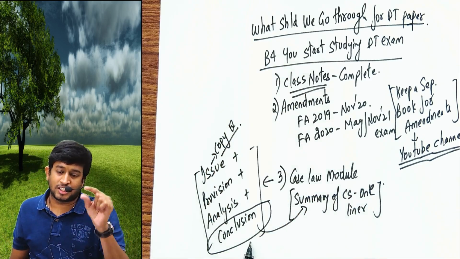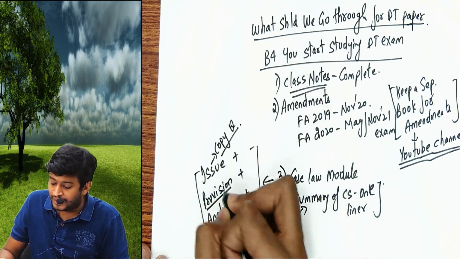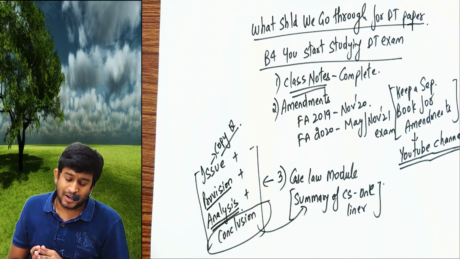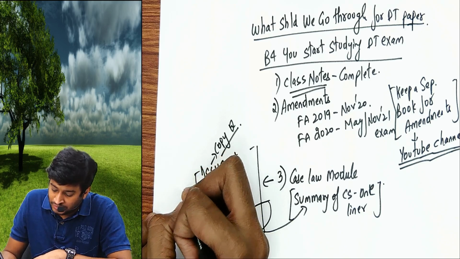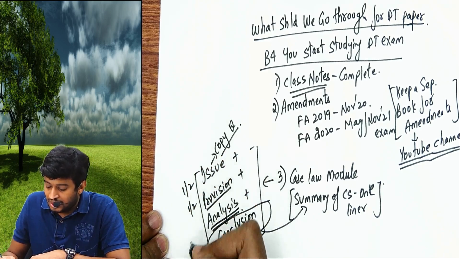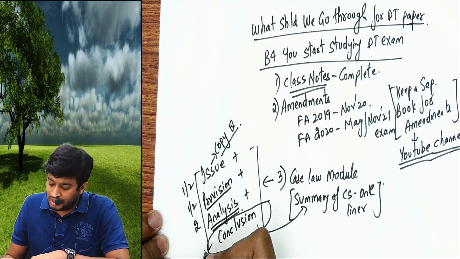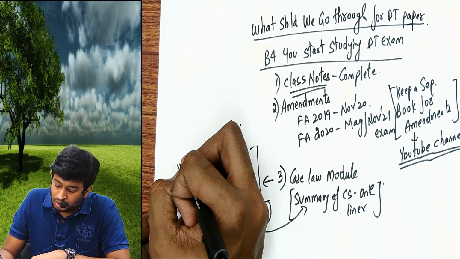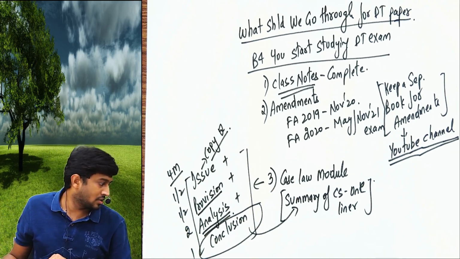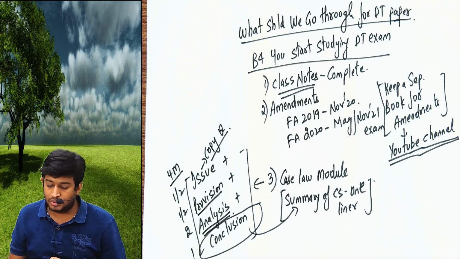For the conclusion, you will find the section number. That section number has to be explained and you give your analysis in your own words. They'll give you marks. For the issue they'll give you half mark. For the provision they'll give you half mark. Your analysis will give you 2 marks. And the conclusion will give you 1 mark. A case law, if asked, will be given 4 marks in total. No second thought about it.